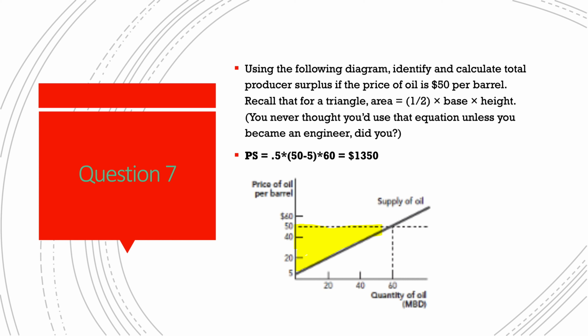For question 7, we were given a supply curve for oil and asked to calculate the total producer surplus when the price is $50 per barrel. So the formula for producer surplus is the area of a triangle. In this case, 50 minus 5 is the height, 60 is the width, and you multiply that all by 1/2, so we got a total of $1,350.